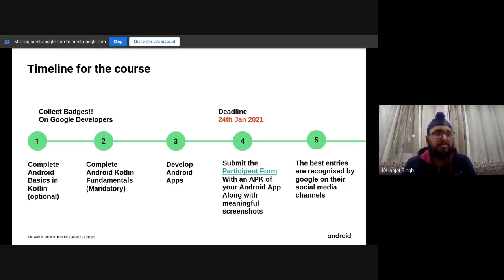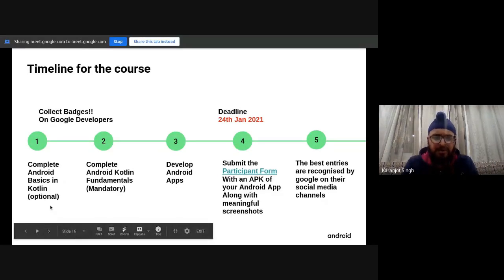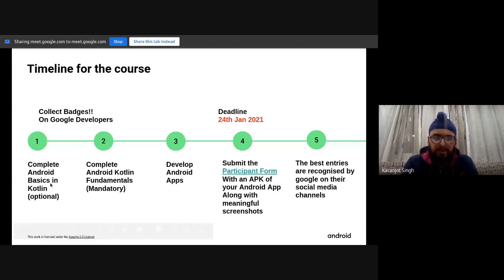So there are some basics that might be covered in a weird way, or you can say it will help you to quickly develop the apps. If you're a fresher, let's just reiterate. If you're a fresher with no programming experience or little, it is recommended that you start with the Android Basics in Kotlin.